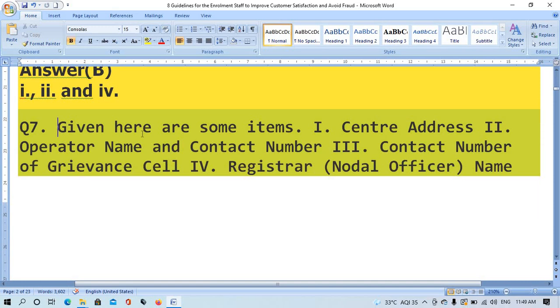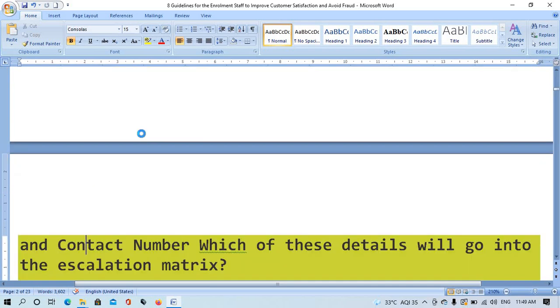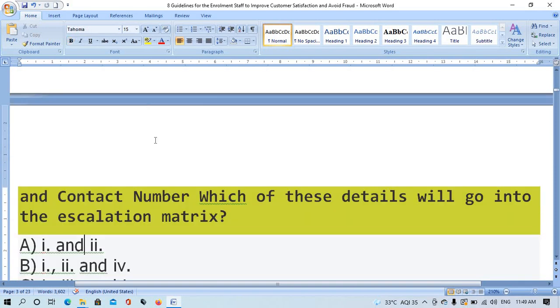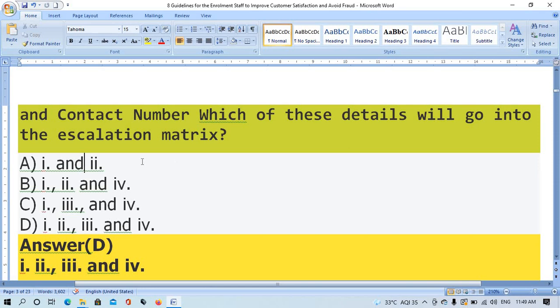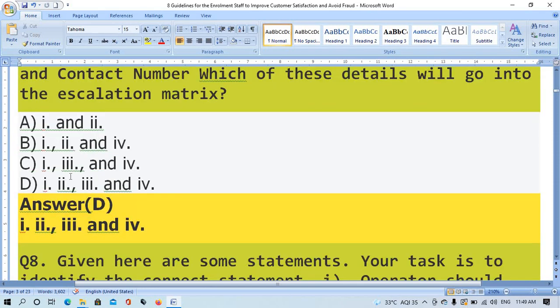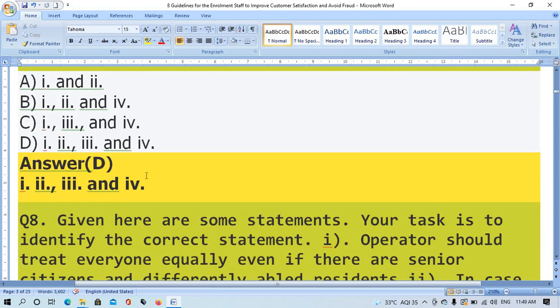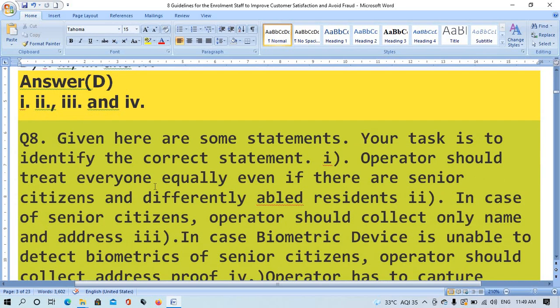Question number 7. Given here are some items. 1. Central address. 2. Operator name and contact number. 3. Contact number of government cell. 4. Registered nodal officer name and contact number. Which of these details will go into the escalation matrix? Option A 1 and 2. Option B 1, 2 and 4. Option C 1, 3 and 4. Option D 1, 2, 3 and 4. The right answer is option D, 1, 2, 3 and 4.